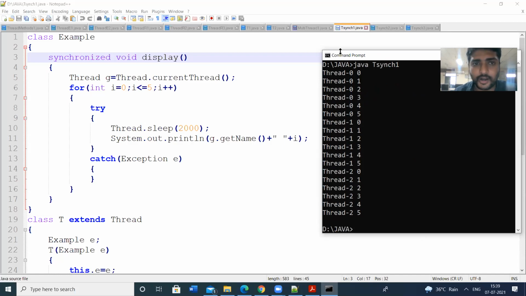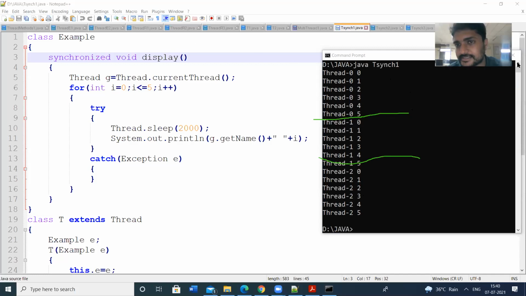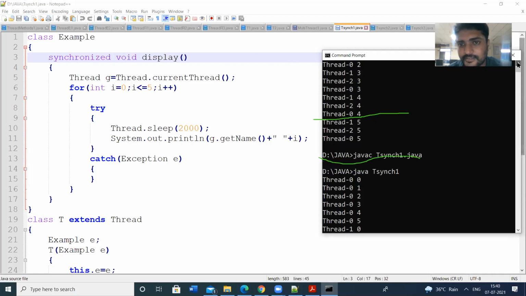So here the output is synchronized. First thread 0 is in the running state, while thread 1 and thread 2 are in the waiting state. Next, thread 1 is in the running state, and thread 0 and thread 2 are waiting. Then thread 2 is running, and thread 0 and thread 1 are waiting. In the previous example, without synchronization, the output is like this. See the output here.